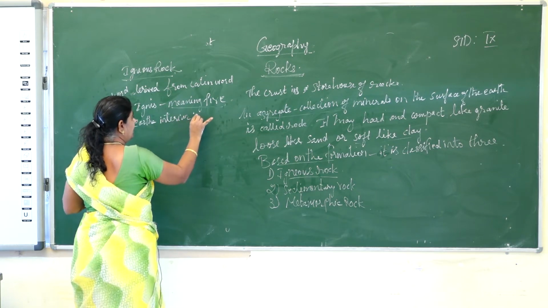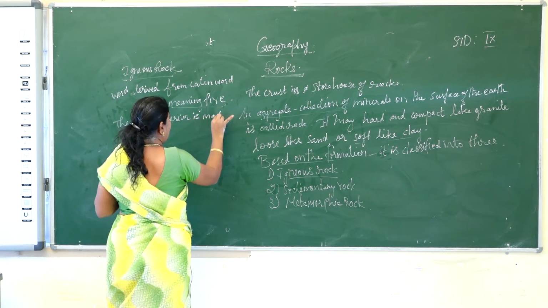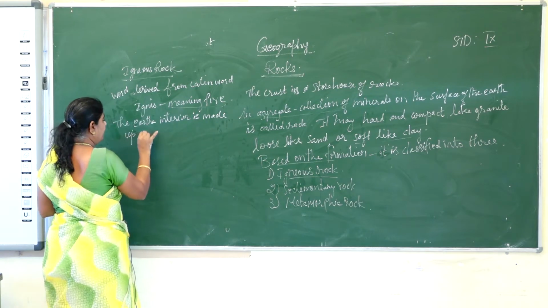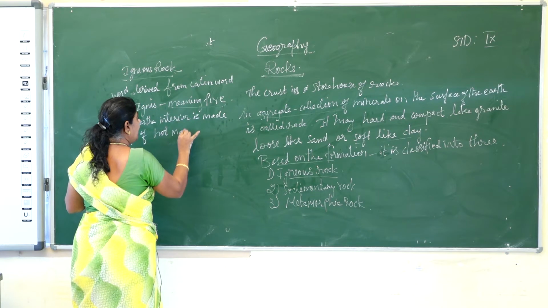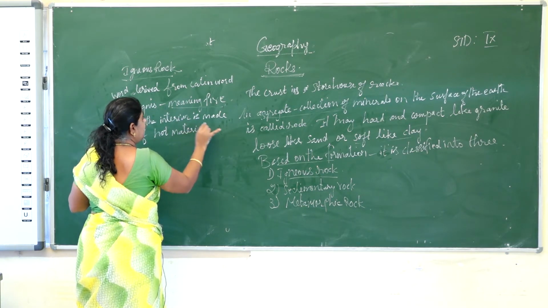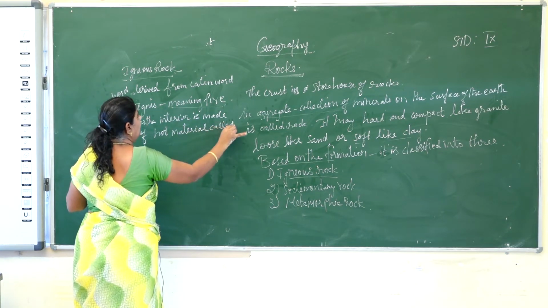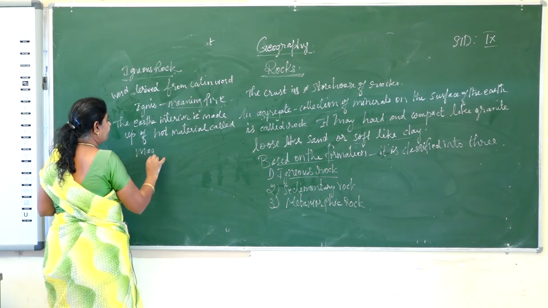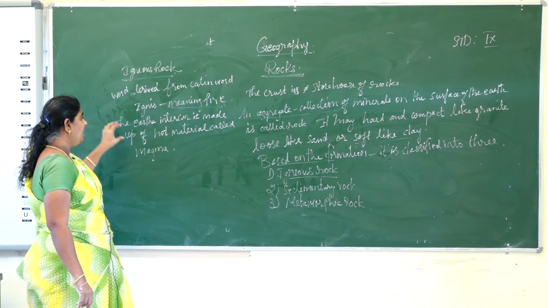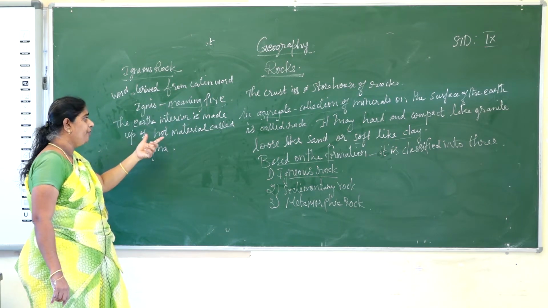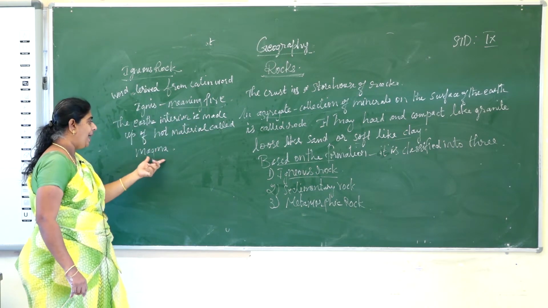The earth's interior is made up of hot molten material called magma. What is inside the earth's interior? It contains hot material called magma.